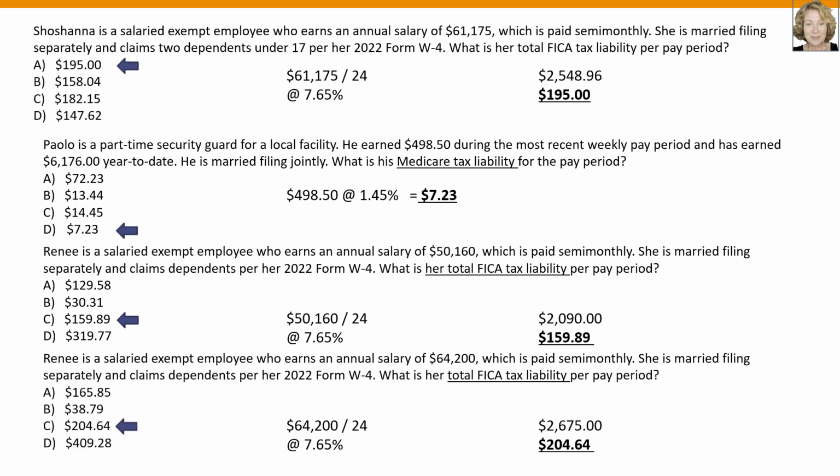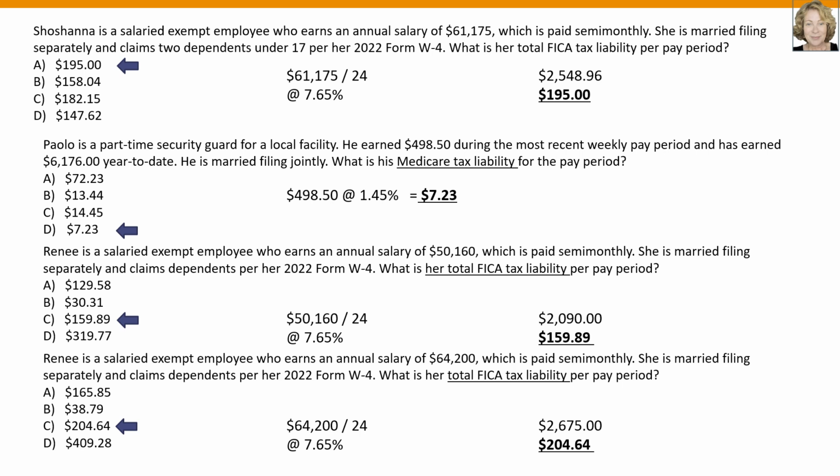In the next example, Renee is a salaried exempt employee who earns an annual salary of $50,160, which is paid semi-monthly. She's married, filing separately, and claims dependents per her 2022 Form W-4. What is her total FICA tax liability per pay period?